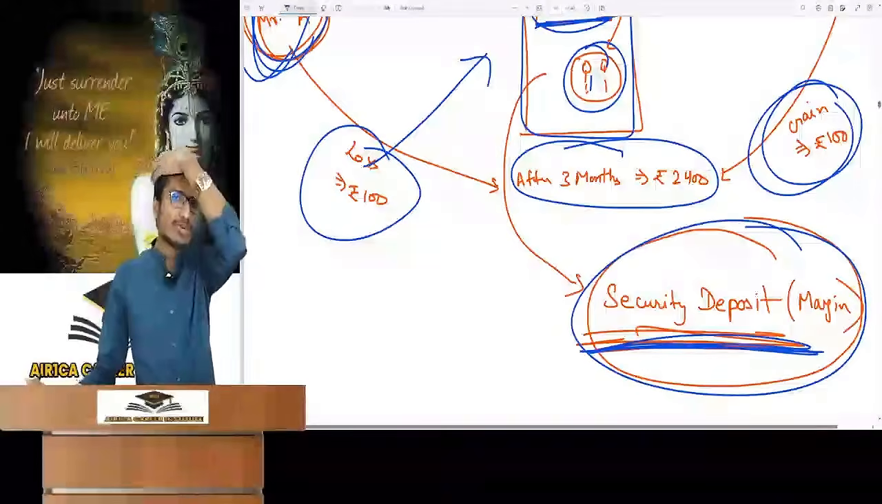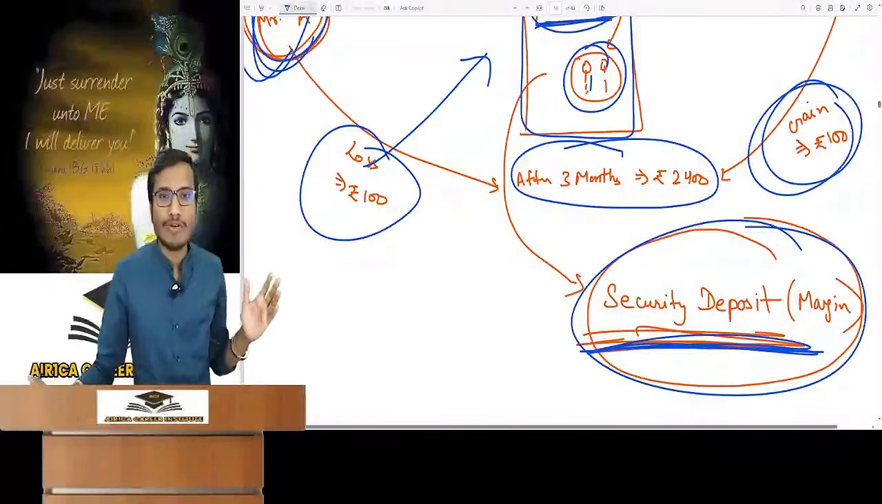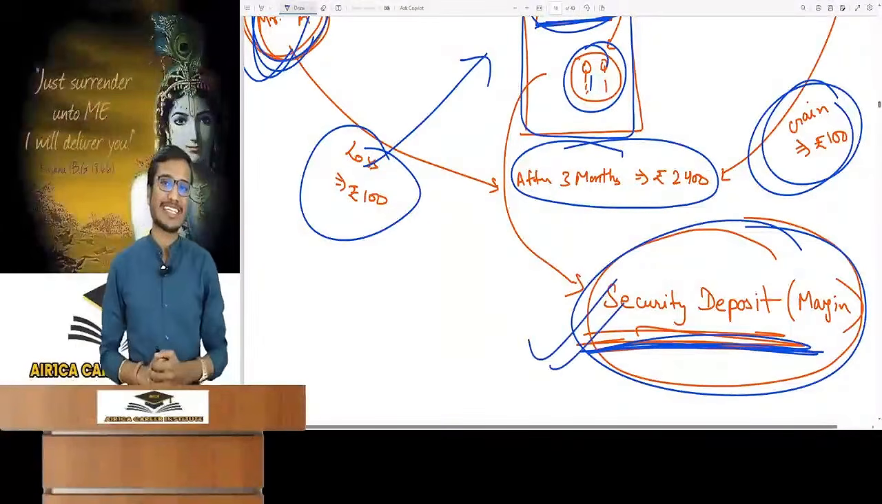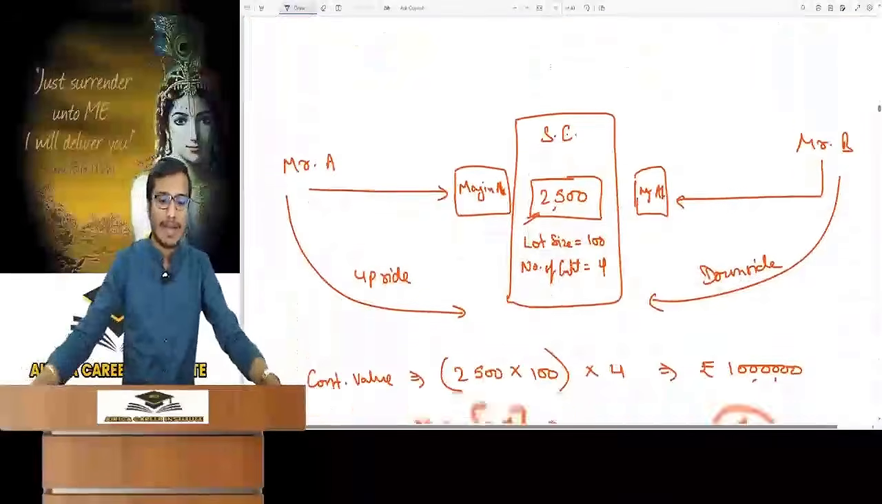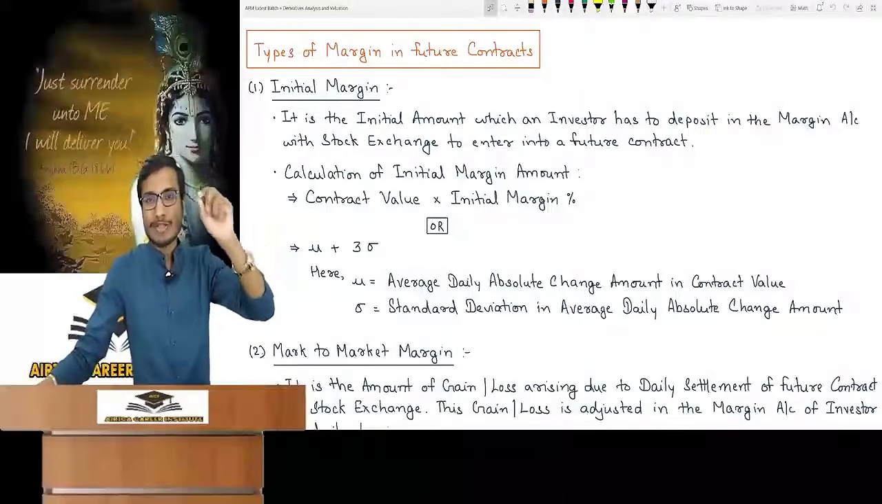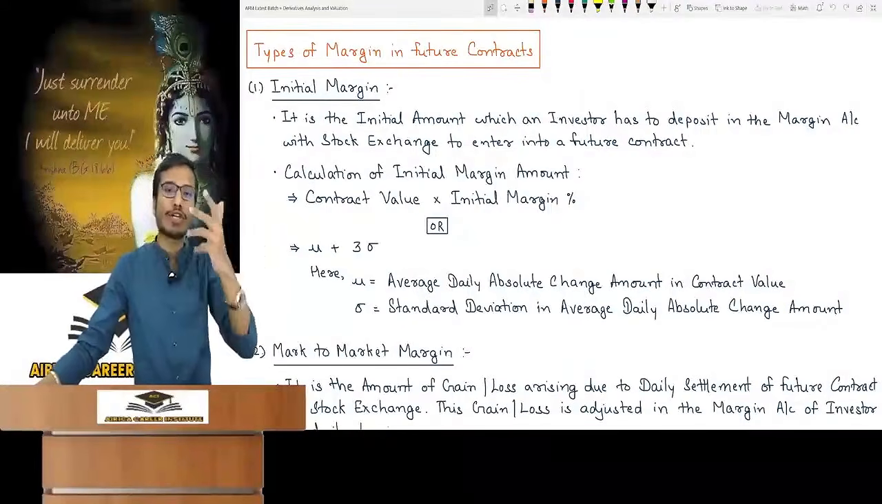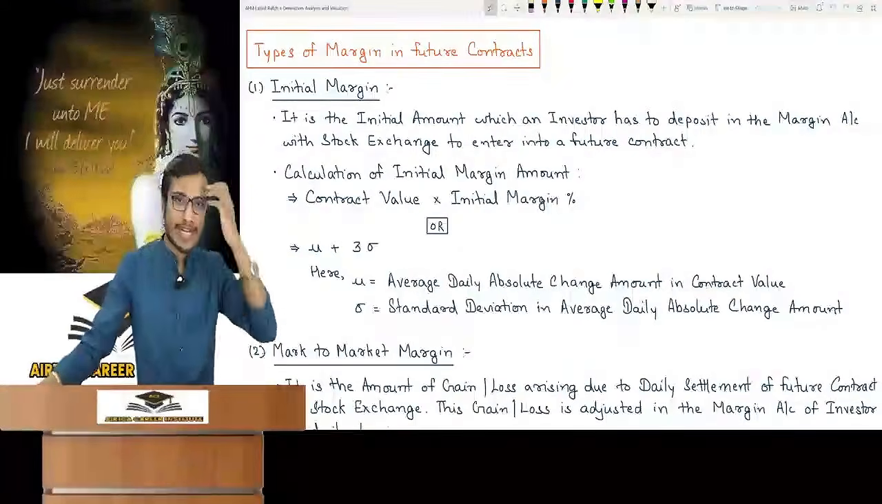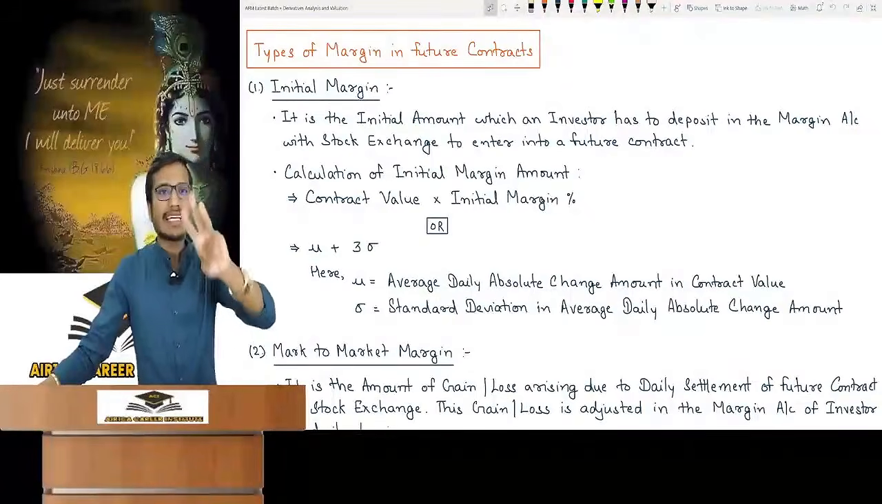You must have heard the saying that one who gets betrayed once checks twice before trusting anyone. That is what the stock exchange will do now. So this is the concept of margin in the stock exchange. This is also a difference compared to the forward contract, which has no margin. Now there are three types of margins.